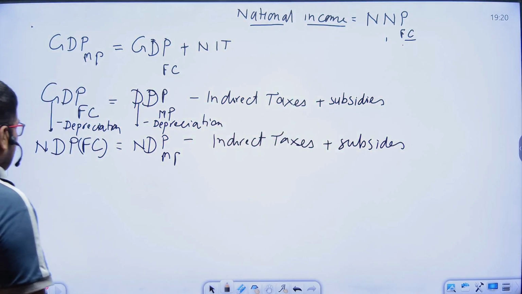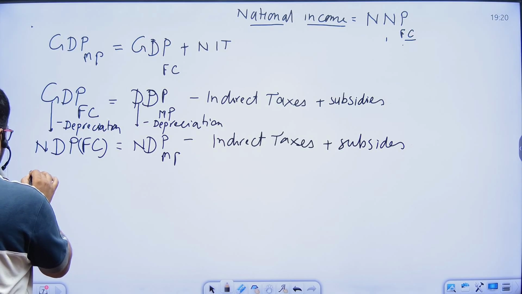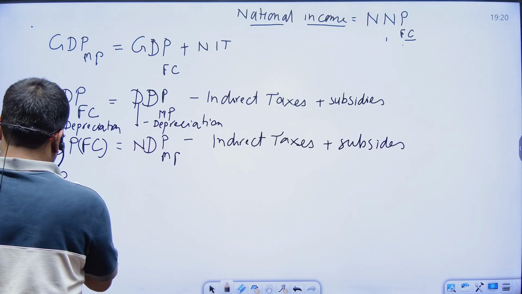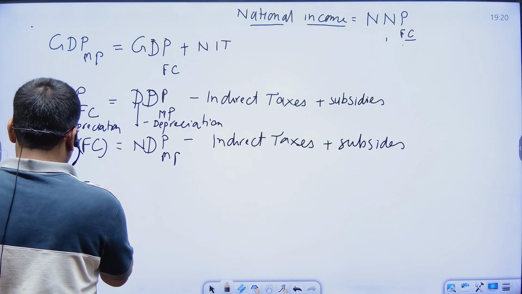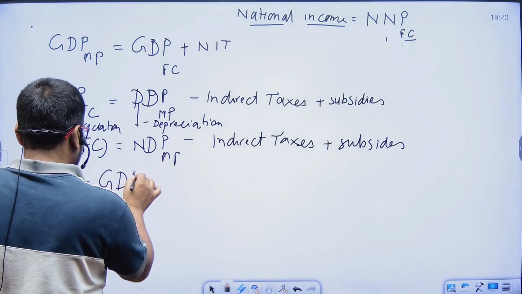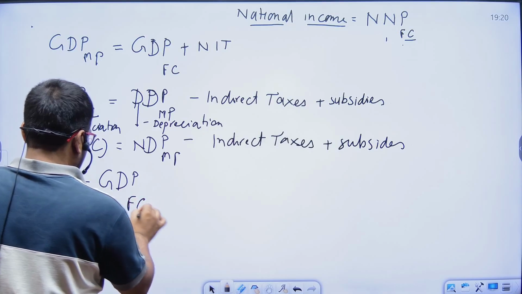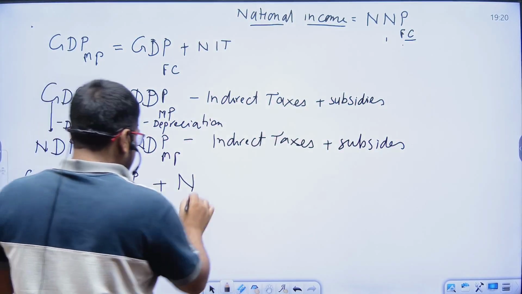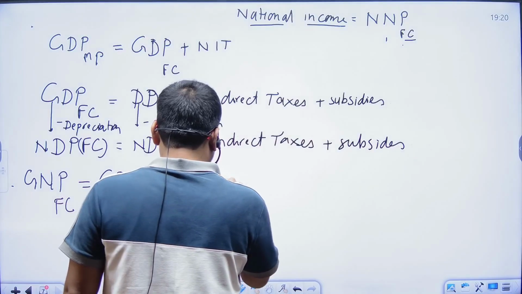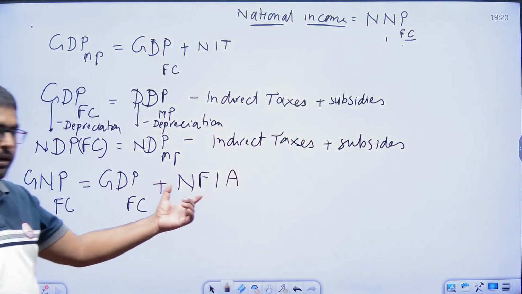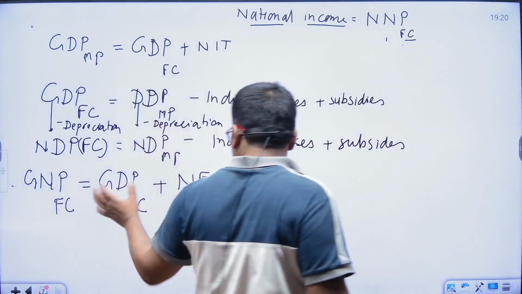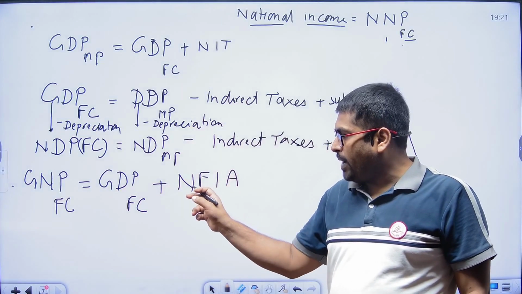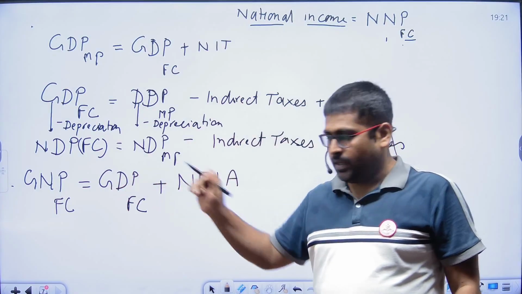Next point, we are assuming GNP at factor cost. So it will be GDP at factor cost plus net foreign income from abroad. Net foreign income from abroad, this is the GNP at factor cost. Net foreign income from abroad, we get the GNP.